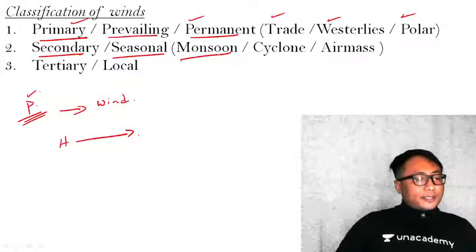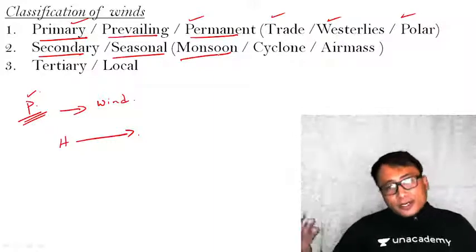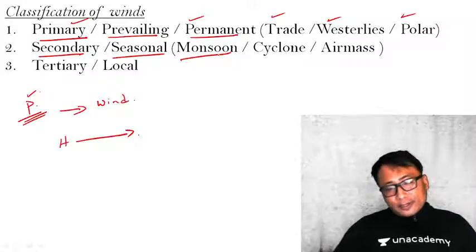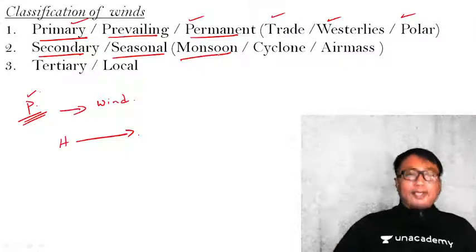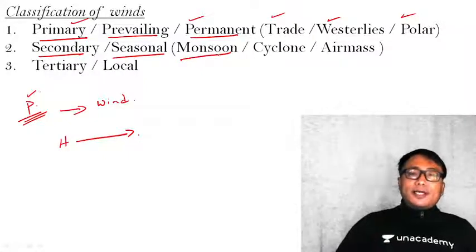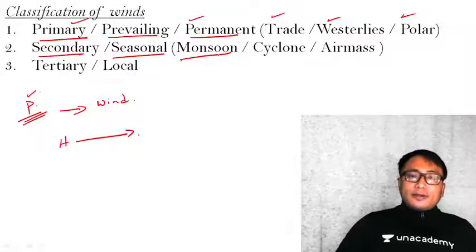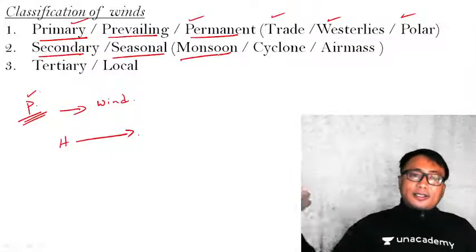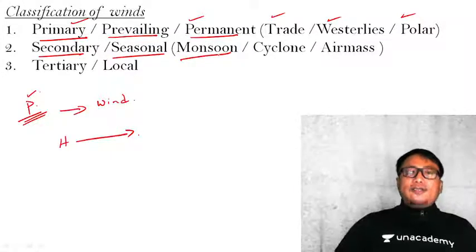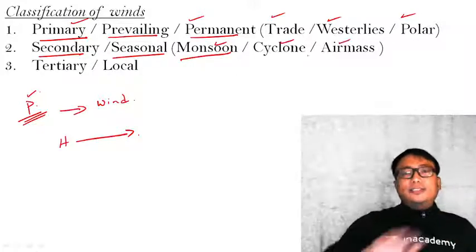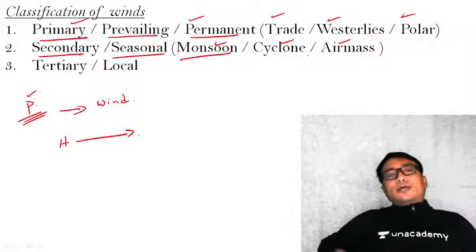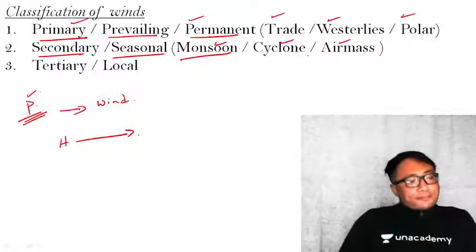Cyclonic circulation. Do you think that the tropical cyclone which happens in the Indian Ocean and in the Arabian Sea happens all throughout the year? No, it happens only during the summer season. It does not occur in the winter season. Clear? Similarly, the hurricanes in the US region. Okay, so these are monsoon, cyclonic circulation, air mass. They come under this seasonal or secondary wind system.